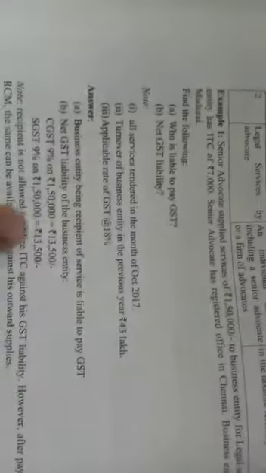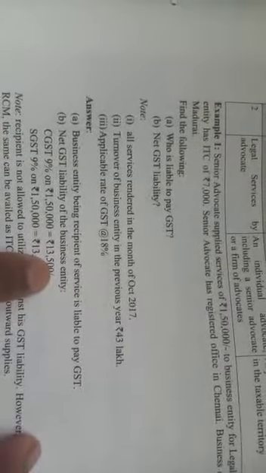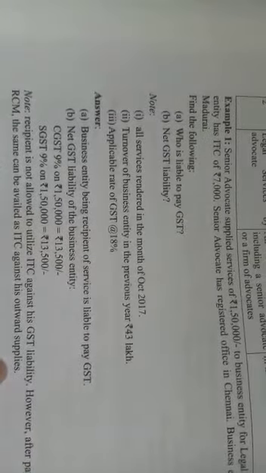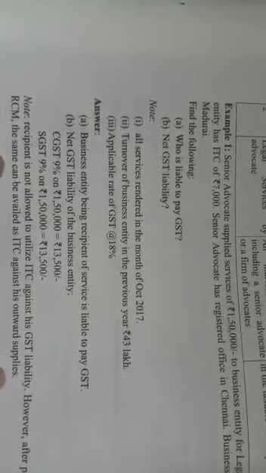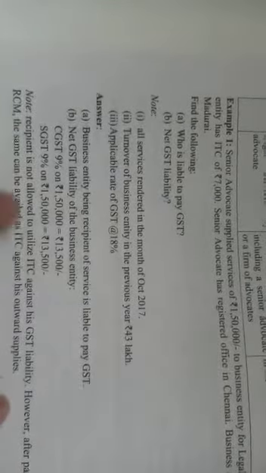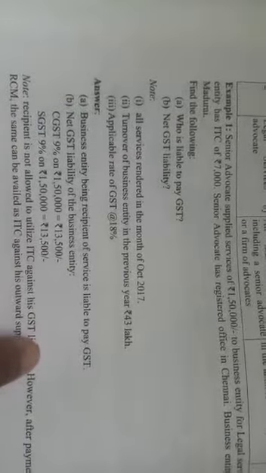But the amount of CGST and SGST that is paid under reverse charge mechanism is eligible for input tax credit against the outward supplies made by such recipient.